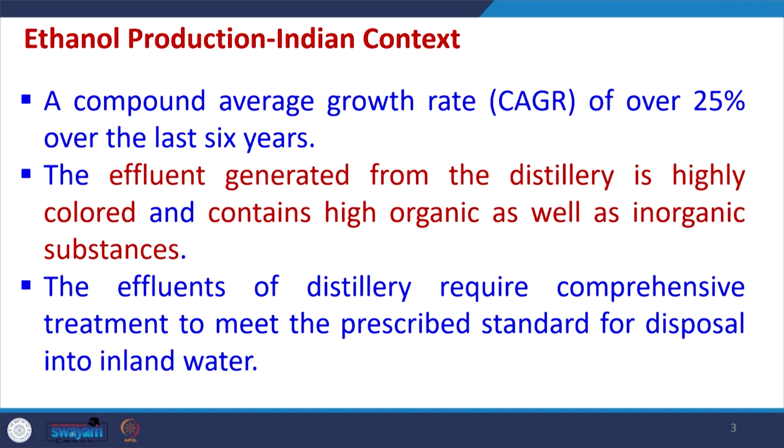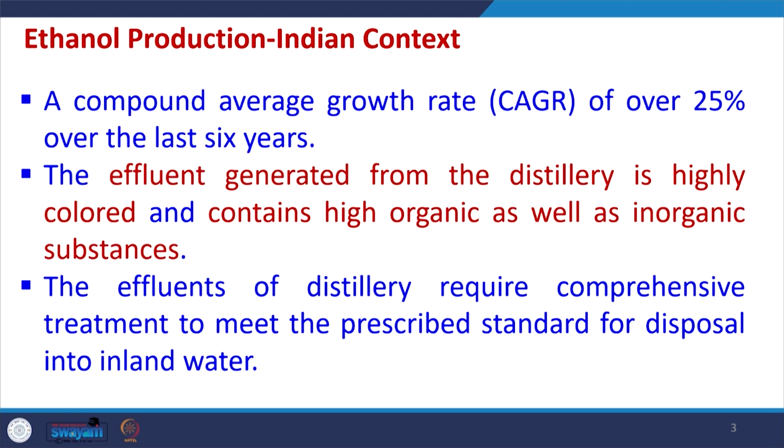The cumulative growth rate of ethanol production observed in the last few years is around 25%. That means ethanol production is increasing day by day in India, and this is more so because the amount of molasses produced, owing to the increased amount of sugar cane produced, is also becoming higher and higher. Because of this, the effluent generated from the distillery is also increasing.